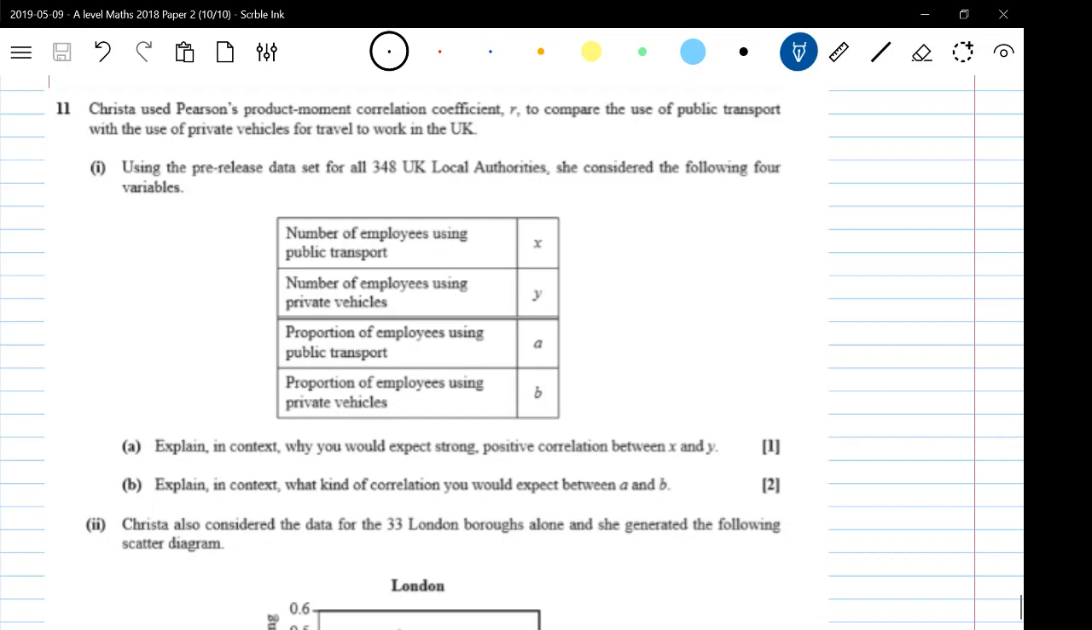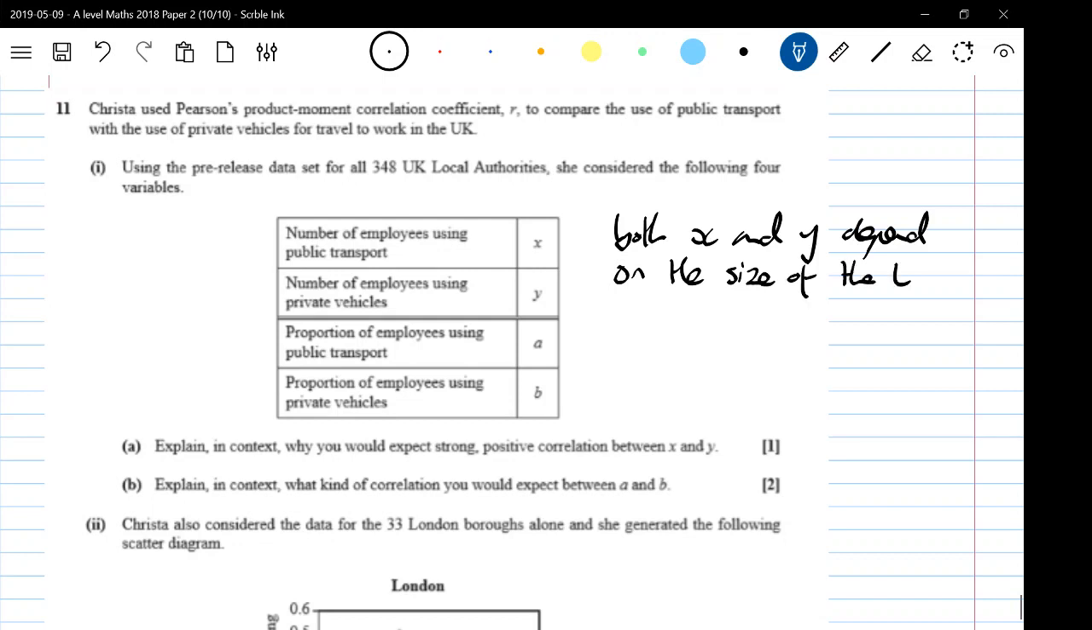So they depend on the population in the local authority. So as the population rises, both of them would rise. So they'd have a positive correlation. Does that make sense? Do we need to write anything down for that? Both X and Y depend on the size of the local authority population. So as one increases, the other would increase.